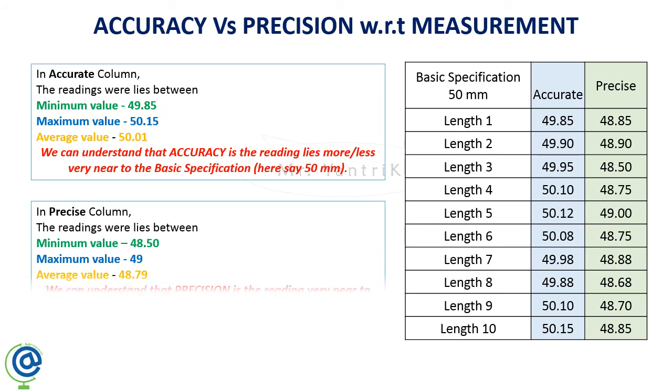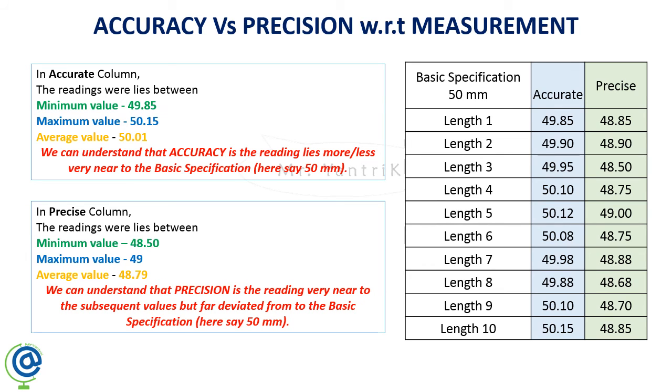But in the precise column, the readings lie between the minimum value of 48.50, this value, and the maximum value of 49, this one, and the average value is 48.79. It is not very near to the 50 mm which you have to achieve.